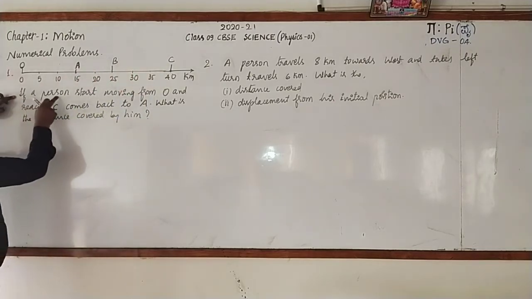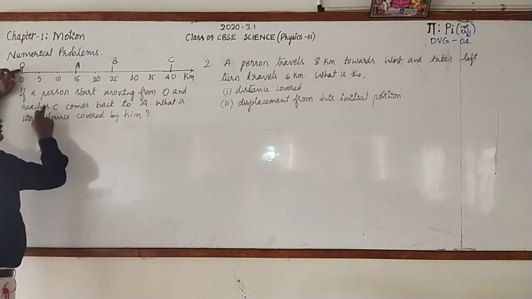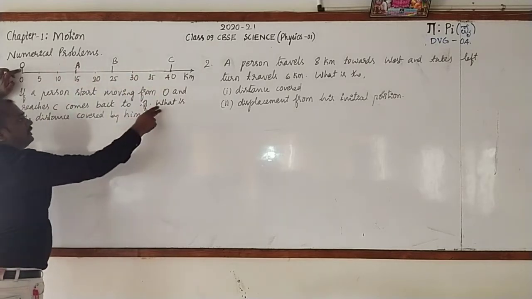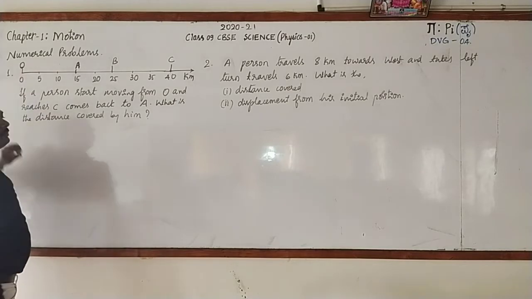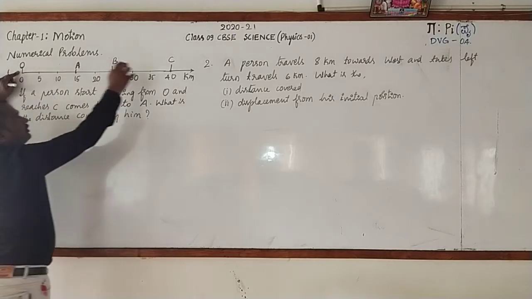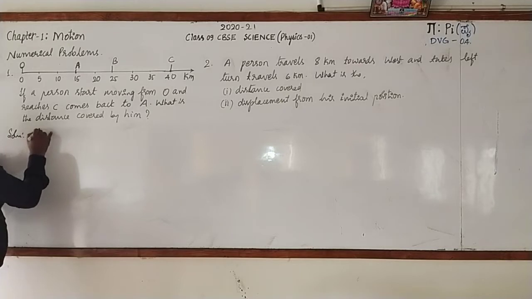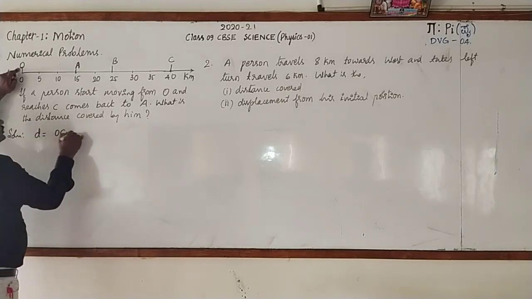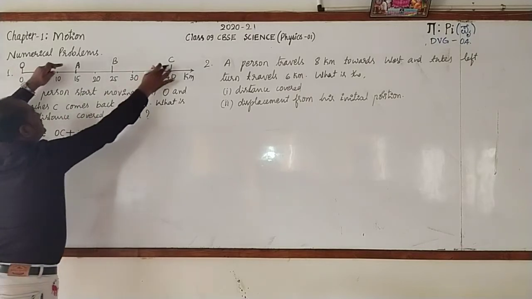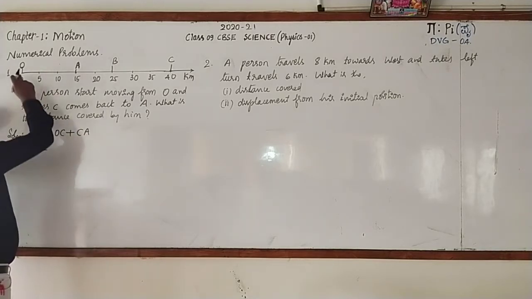Observe the question. If a person starts moving from O, reaches C, and comes back to A, then what is the distance covered by him? It is very simple. He starts from O, reaches C. That means the distance covered can be written as O to C. Then from here he comes back to A, that is CA.